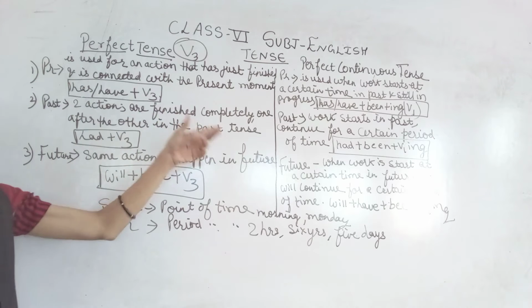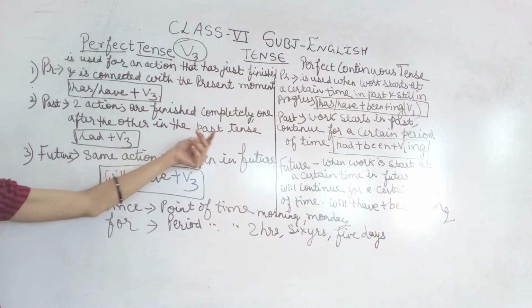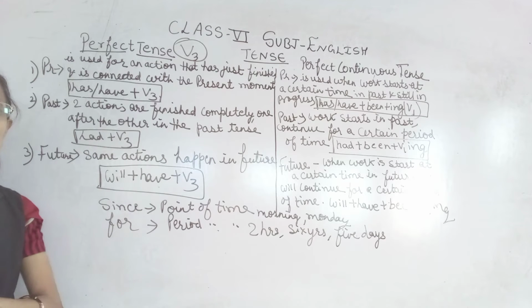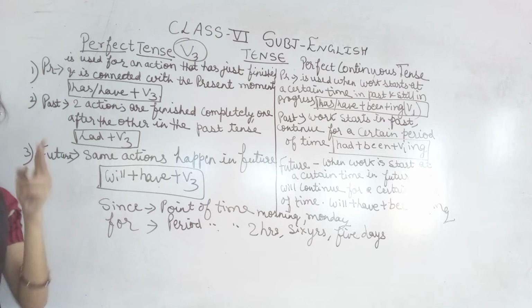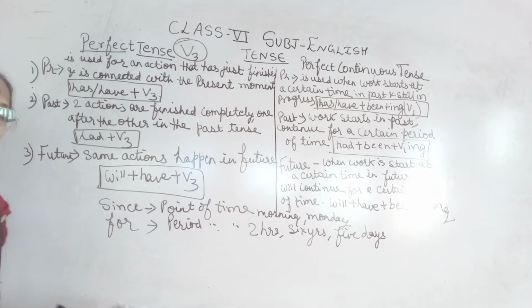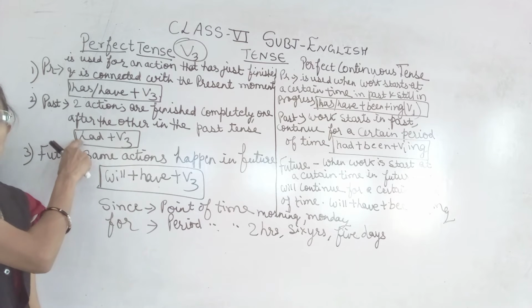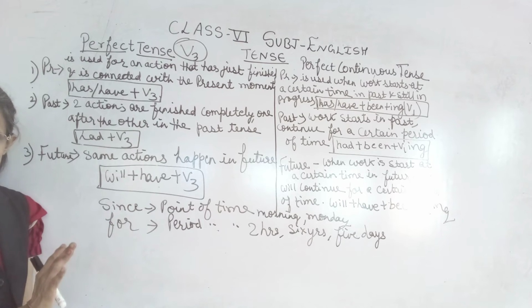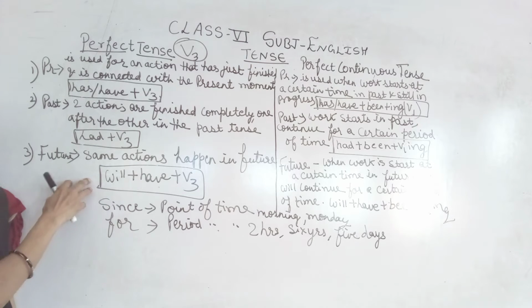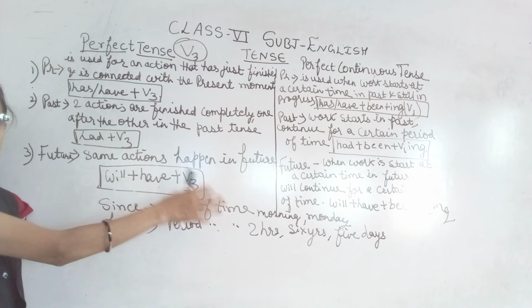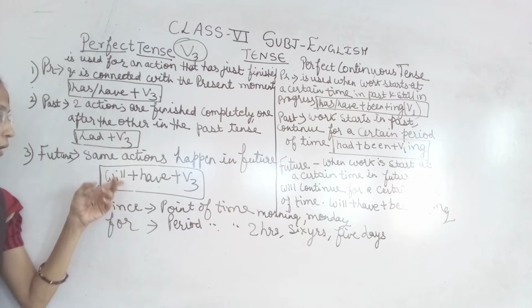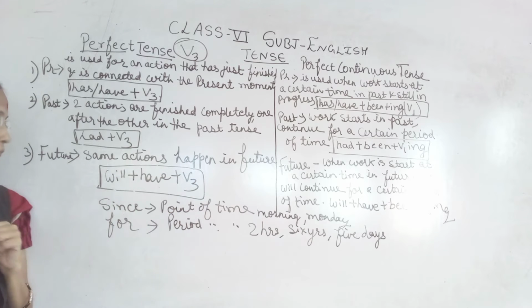Now past perfect. Two actions are finished completely, one after the other in the past tense. Had. They had finished their work. चाहे वो singular रहे चाहे plural रहे, for both you have to use had. For past tense you will use had plus V3 form of the verb. And in future you will use will have V3 form of the verb. Okay? What you will use? Will plus have plus V3 form of the verb.